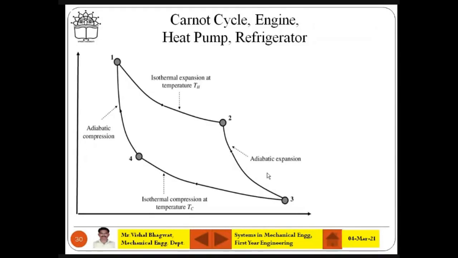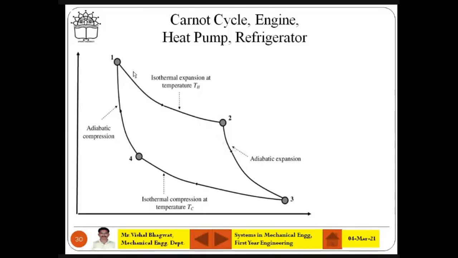So the Carnot cycle is the ideal one, and why do we say it is ideal? Because it is reversible, not irreversible. Reversible means you will get to the same state after moving: 1 to 2, 2 to 3, 3 to 4, and 4 to 1. So you reach the same state at the same location every time.